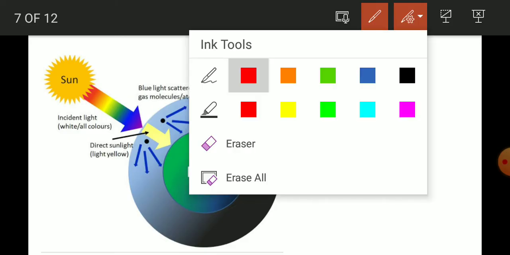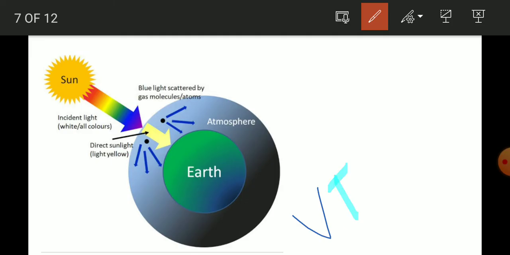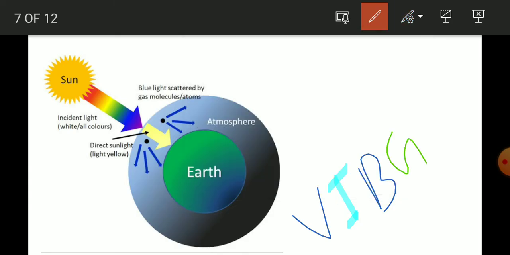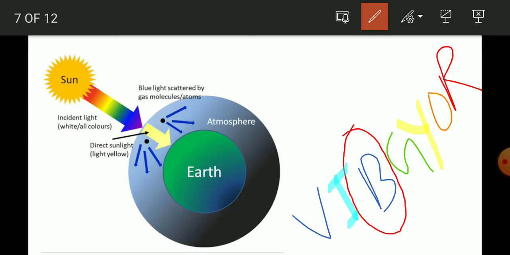And you know what? Scattering is maximum for these three colors, and it is minimum for red color. So basically sky appears blue because these air molecules scatter blue color.